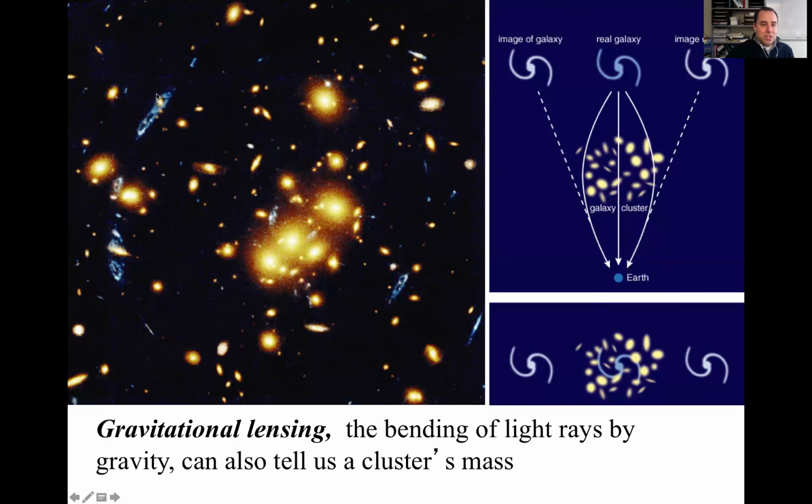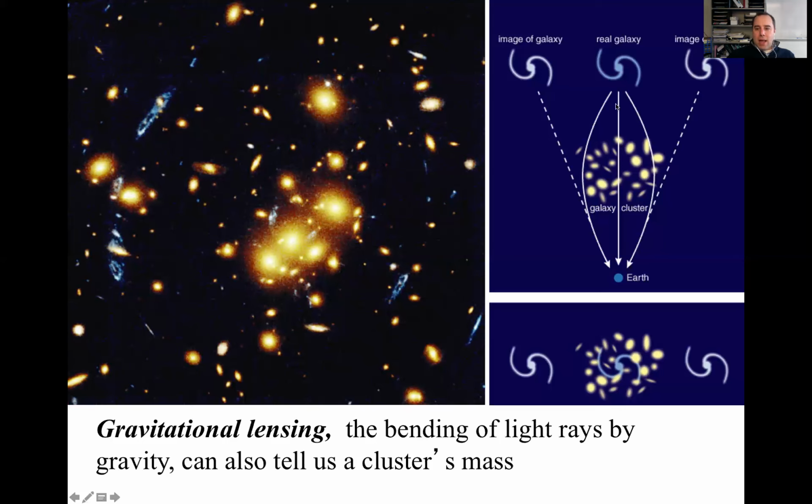You can almost see the shape. It's been distorted a little bit, but you often can get multiple images of the same galaxies. In fact, the true position of the galaxy is probably right there, right in the middle. You can almost see it in there in the middle. This is a background galaxy, and you're seeing 3 images of it for exactly this reason, right?